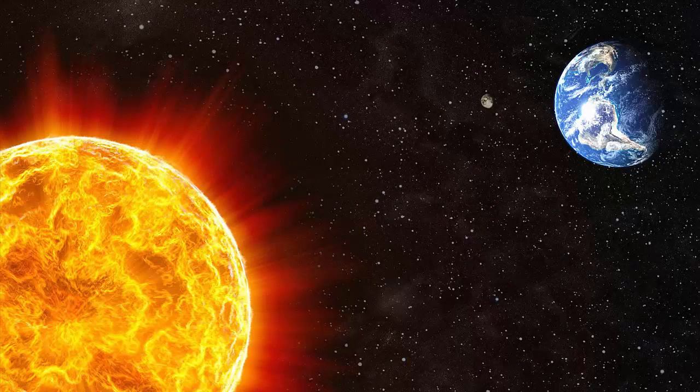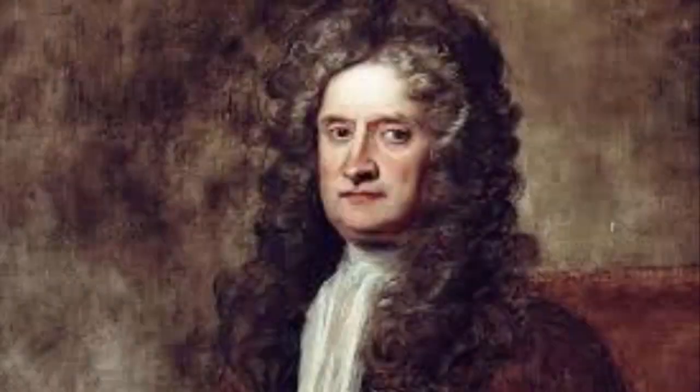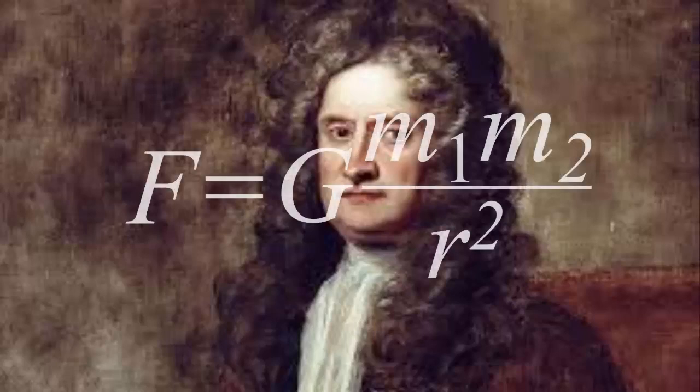Gravity is a force that acts between two objects. It was first discovered by Sir Isaac Newton in the 1600s when he supposedly observed an apple falling off a tree and landing on his head. This discovery led to the universal law of gravitation.